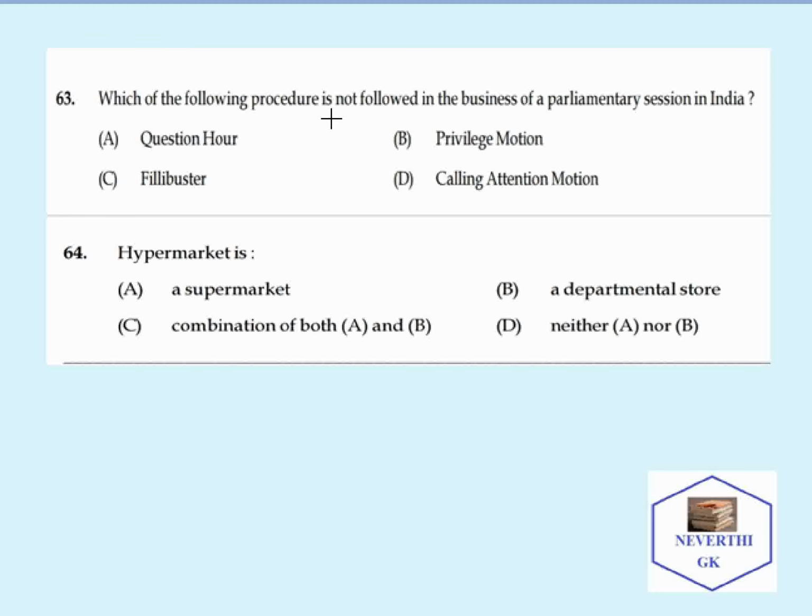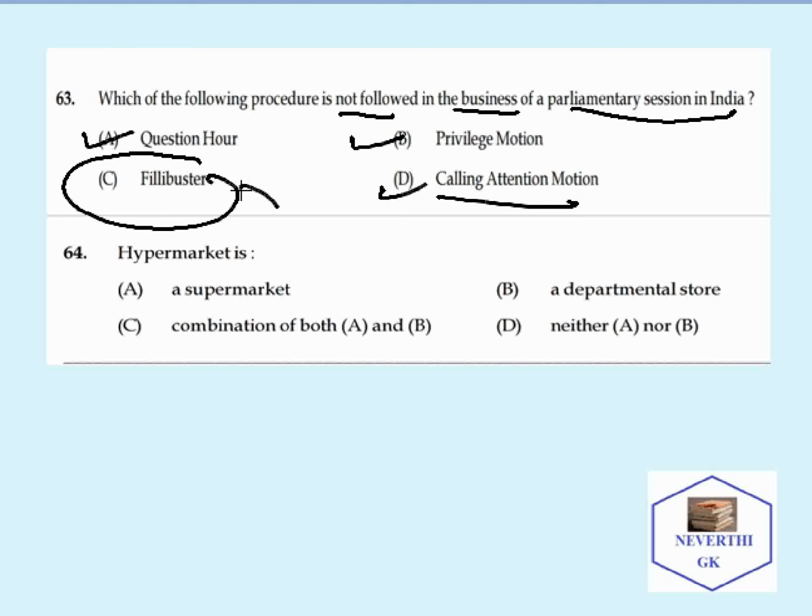Which of the following procedures is not followed in the business of parliament session in India? Question hour is obviously followed. Privilege motion is also followed. It is also a part of parliament proceedings. And calling attention motion is also followed, so the correct answer will be filibuster. It is not followed in the business of the parliament session in India.